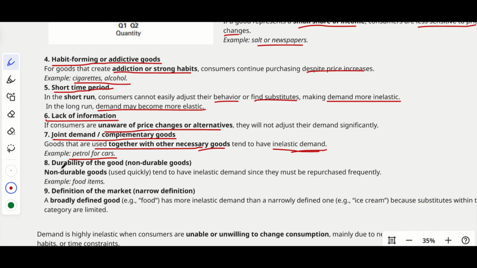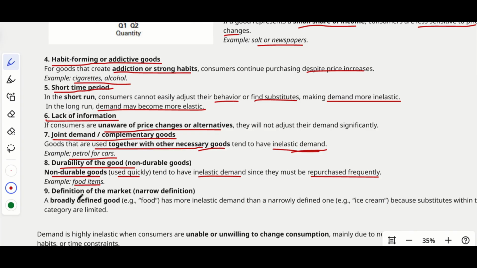And then durability of the good. There are durable and non-durable goods, right? Non-durable goods that are used quickly tend to have inelastic demand since they must be repurchased frequently. For example, food items. Even though the food prices have increased, we'll have to buy it again and again, right? There is no other option. We can't just live on water and air, right? So definitely we'll buy it.